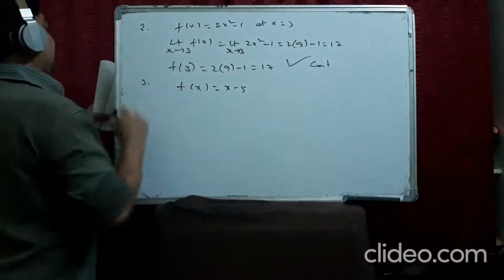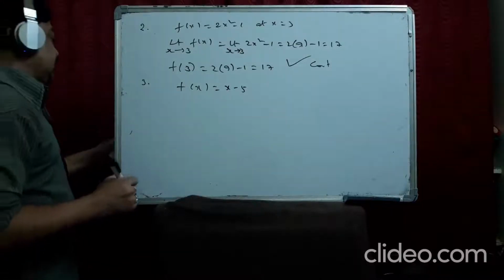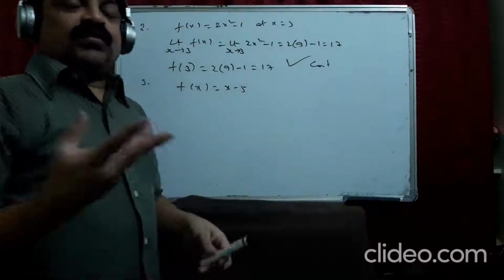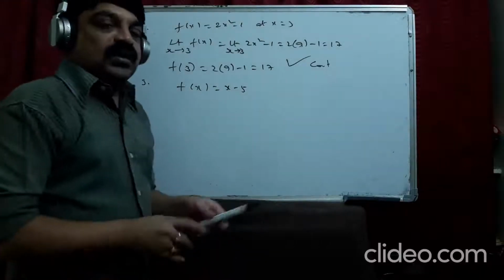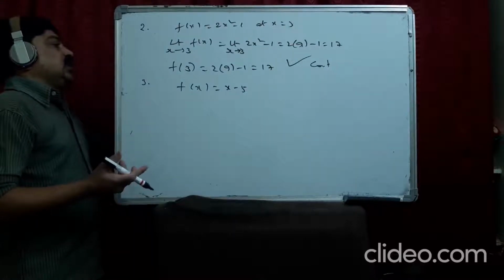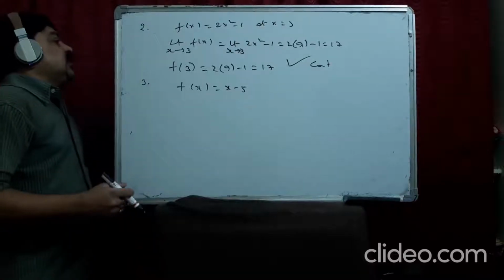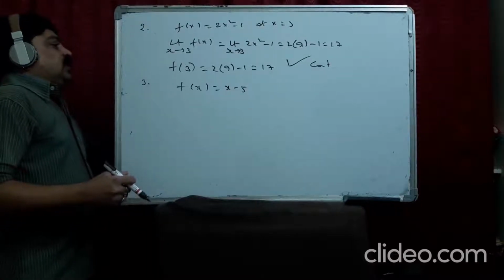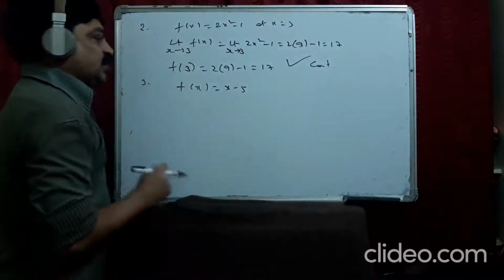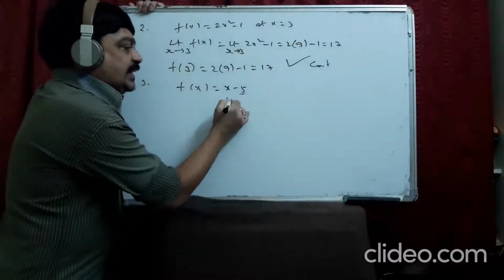Third problem. There are 4 problems given, but they didn't give at what value we have to check the continuity. f of x equal to x minus 5. Examine the following functions. How do you know whether it is continuous or not? f of x equal to x minus 5, f of x equal to 1 by something, and some problems are like this. They ask us to examine the following functions for continuity. For the function f of x equal to x minus 5, first of all, what is this function? It is a linear function.